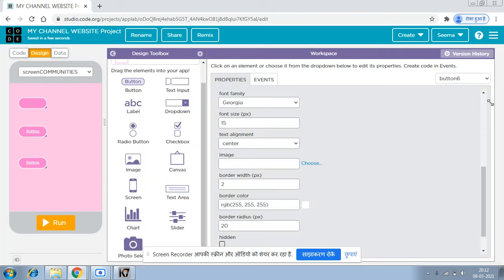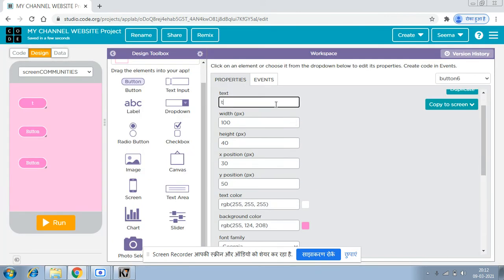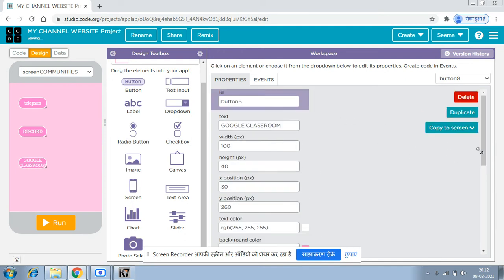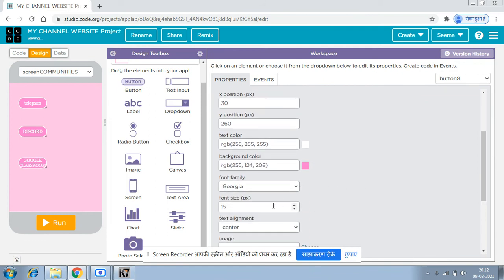So simply just type Telegram. You will only get it for Facebook and all. You will not get it for Telegram. And for Discord you will never get it. Okay, so for Discord you will also not get it. And for Google Classroom you will also not get it. You will only get it for Facebook, and nothing else.